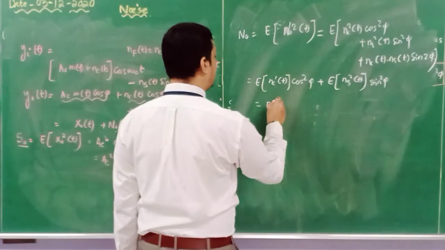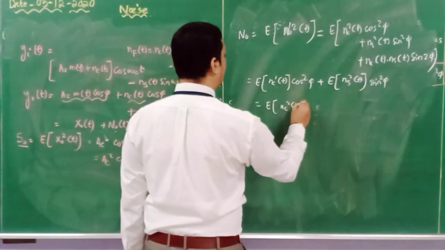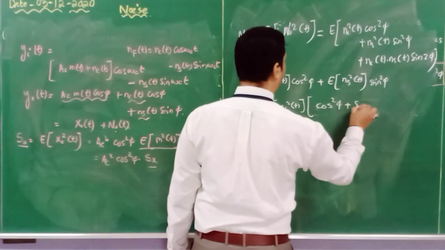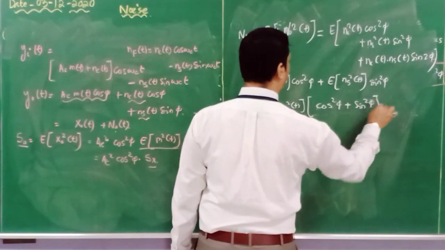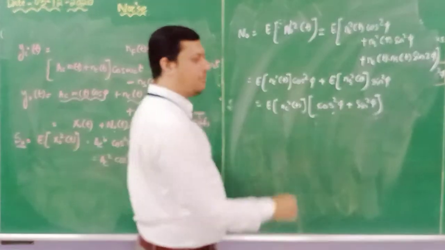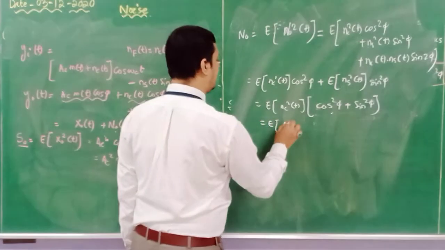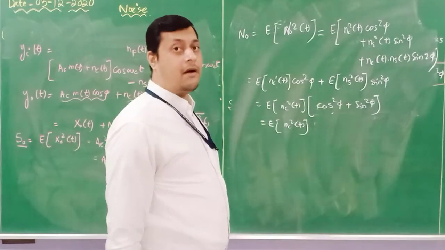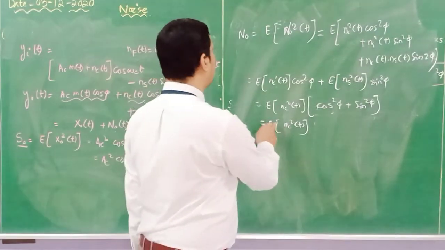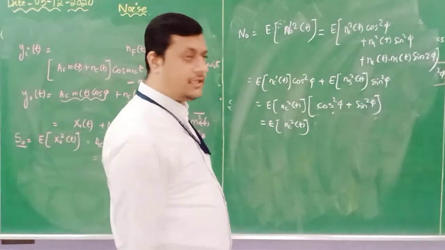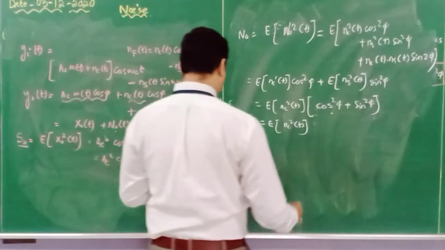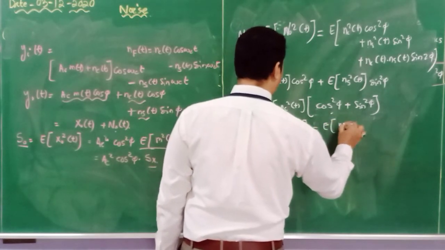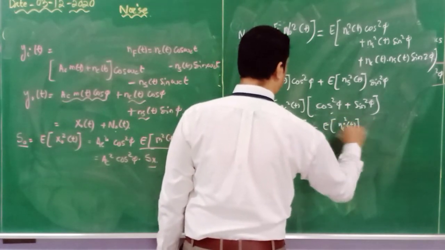So here I will write nc square of t whole into cos square phi plus sin square phi, and we know that its value is 1. So the power content in our noise component is nc square of t. Now this nc square of t I can write as ni square of t.